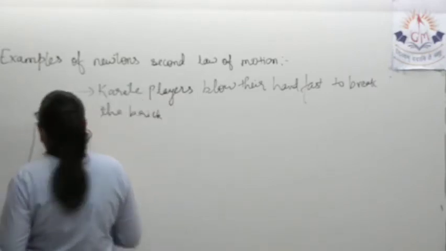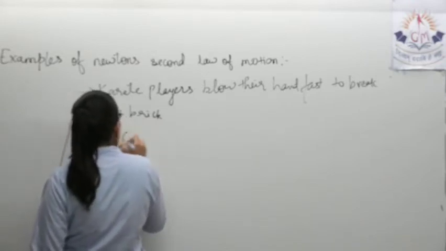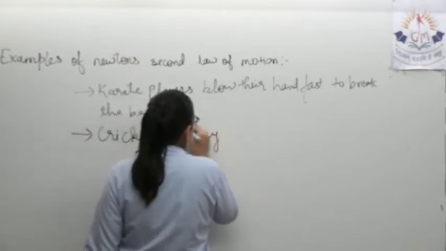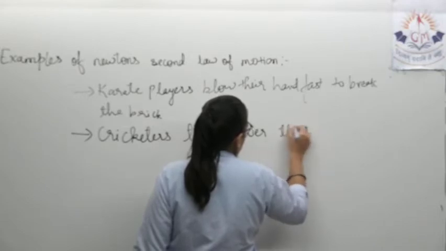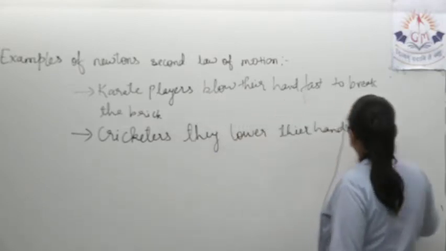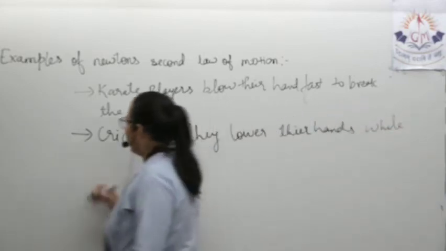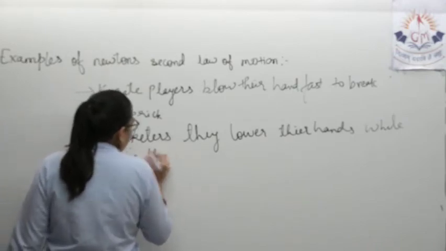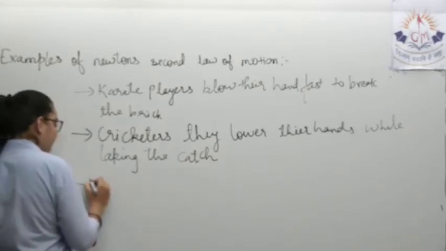The second one which we discussed was the cricketers. They lower their hands while taking the catch. This is in short and sweet language; I am writing it for you.